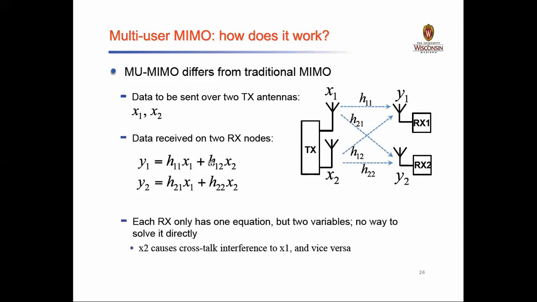You can see over here there is a crosstalk, because for equation number one I have both values: I have x1 and I have x2 in this equation. If I say that y1 is the output of the receiver antenna, then because of these two, x1 and x2, there is an existence of crosstalk, because there are two variables, x1 is the first variable and x2 is the other variable. Or you can take h11 and h12. So it becomes very difficult to solve it directly in terms of the multi-user MIMO systems.